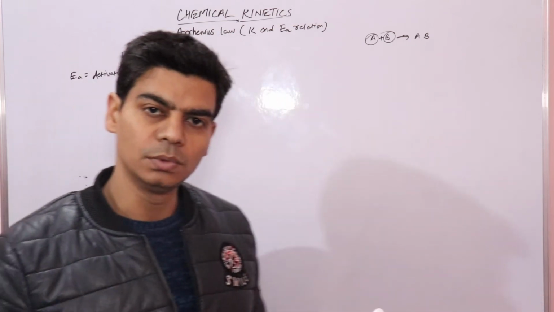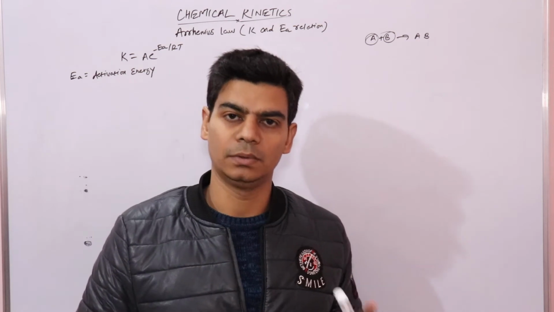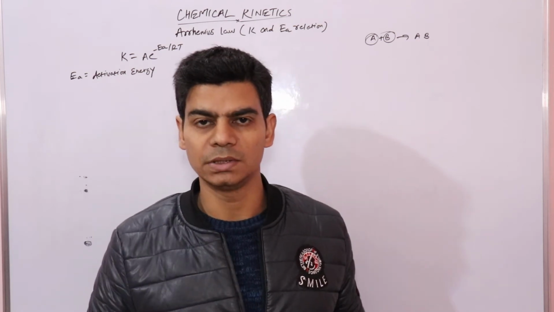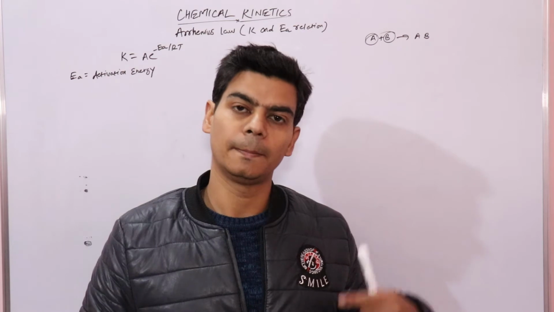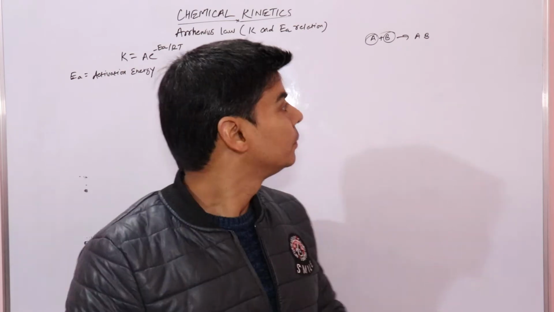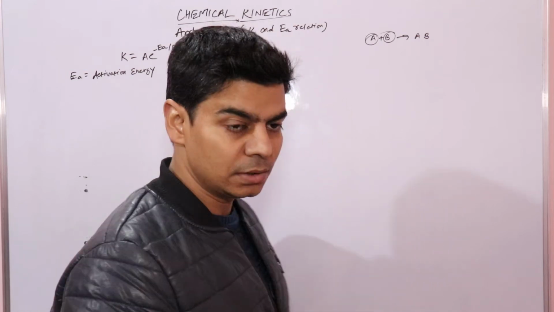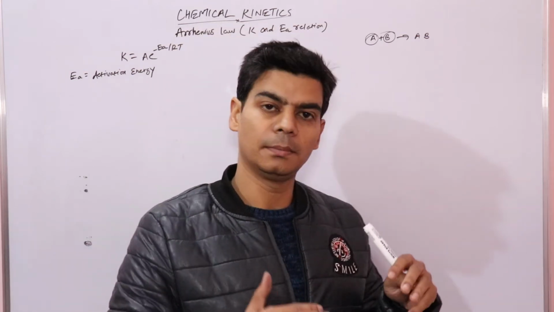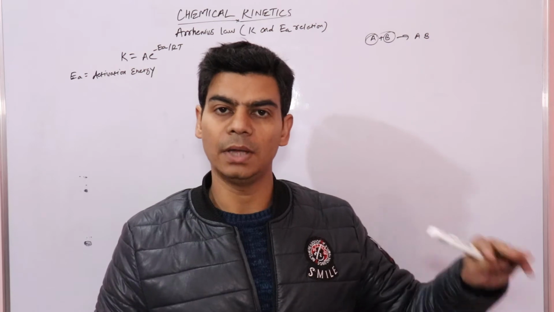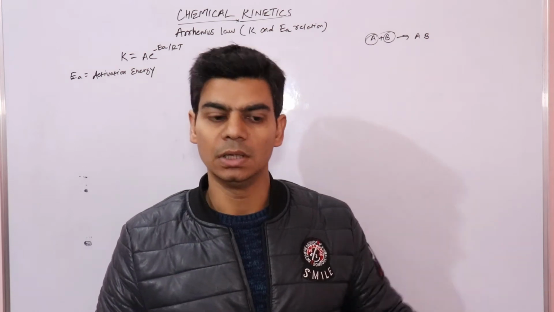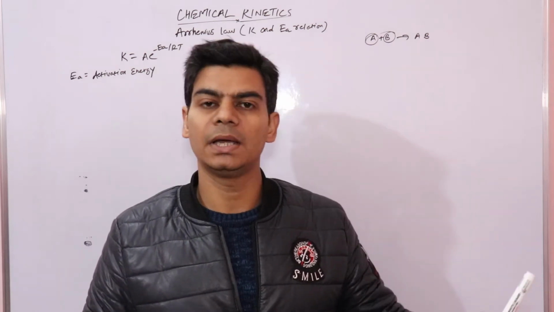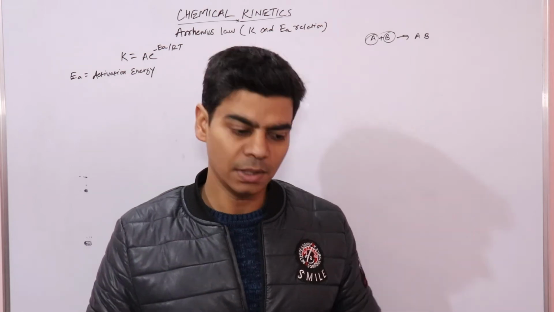So those molecules that have energy less than threshold energy need to possess energy equal to threshold energy. How can we make their energy equal to threshold energy?